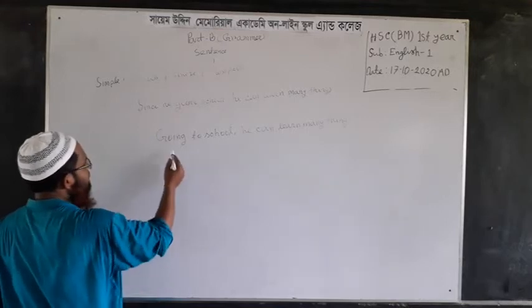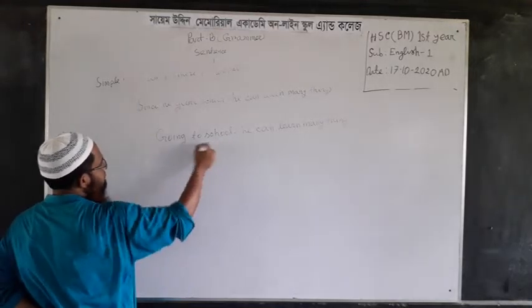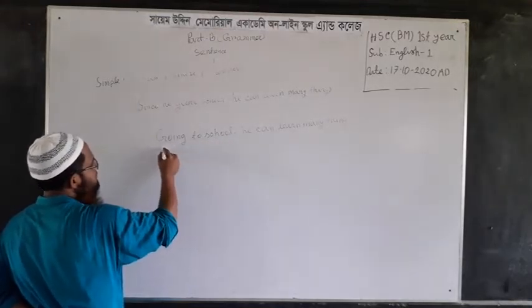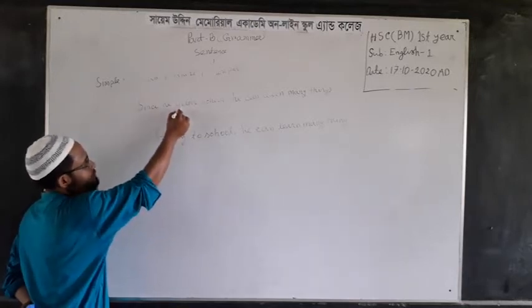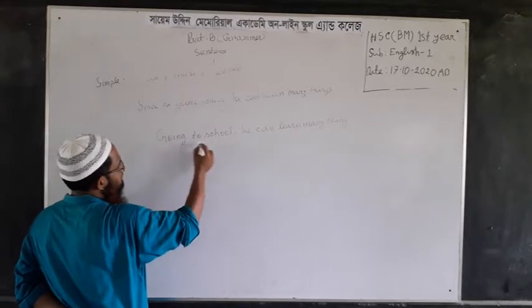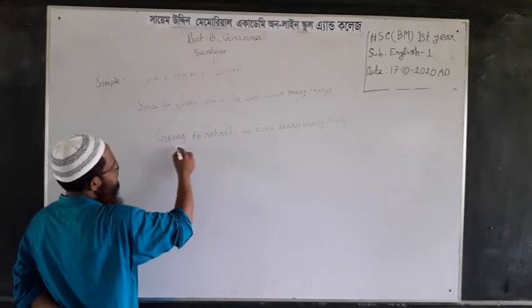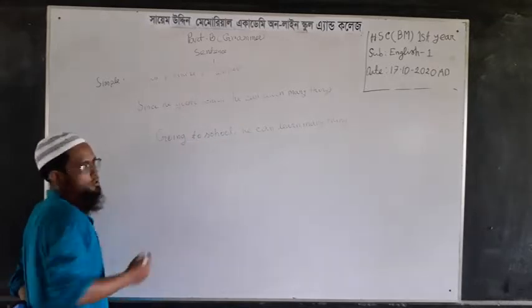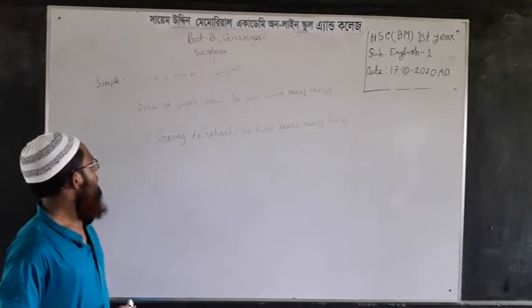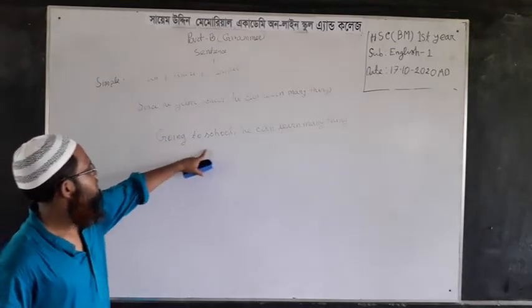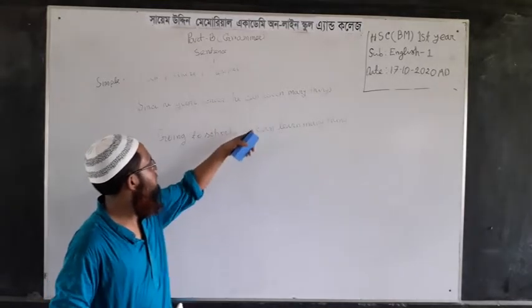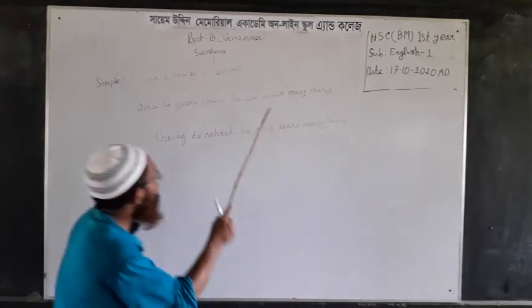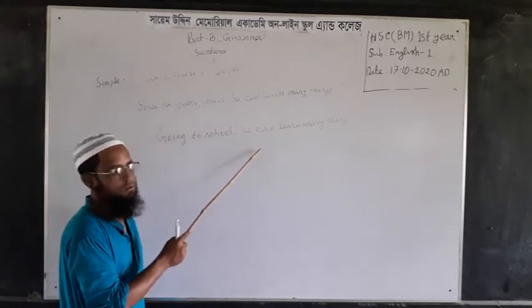Now look at going to school. Here you have no subject. Going is not a subject; it's the present participle form of the principal verb, and combinedly these three words make a phrase. It is used as a connector in this sentence, and you can see that the principal clause remains unchanged.